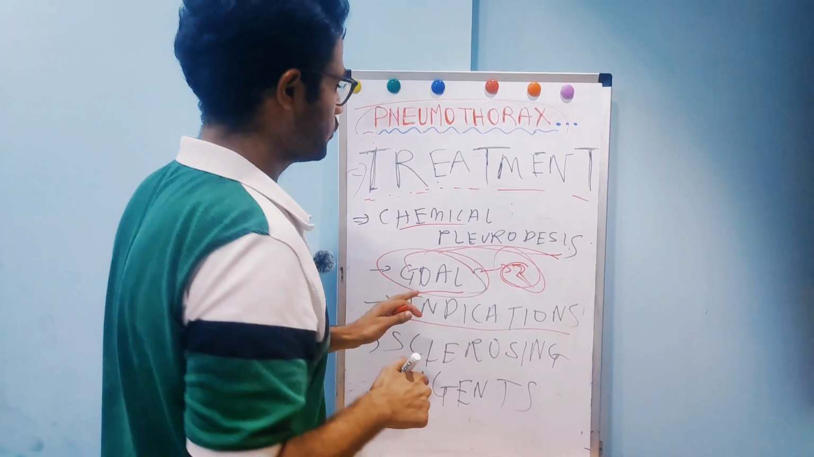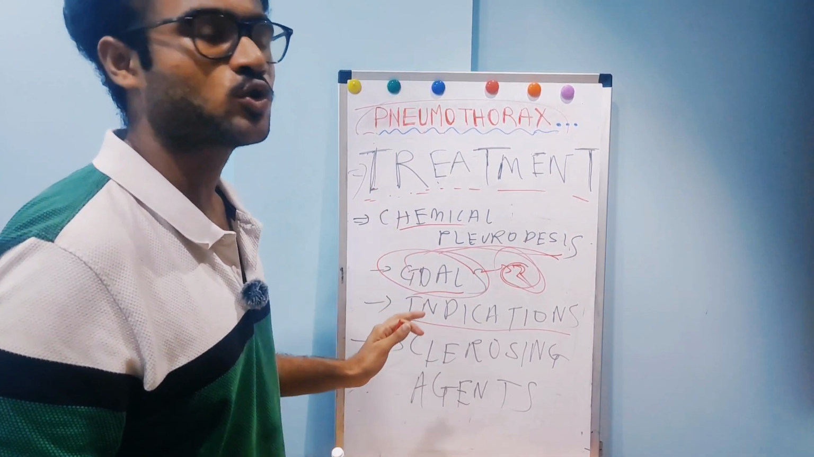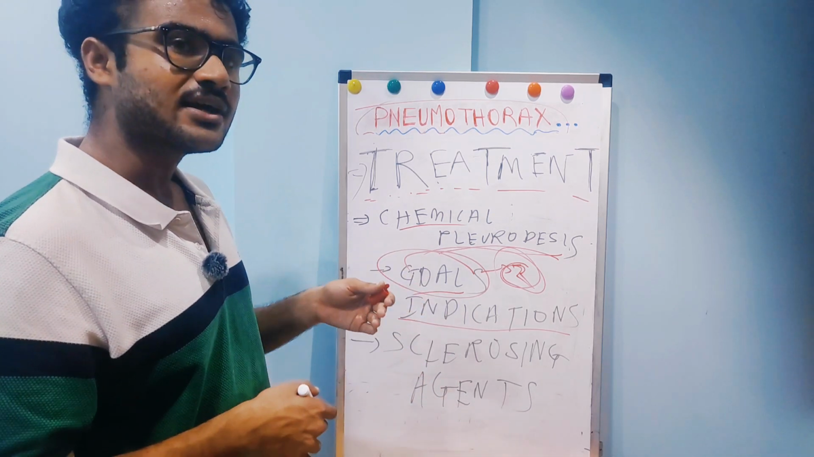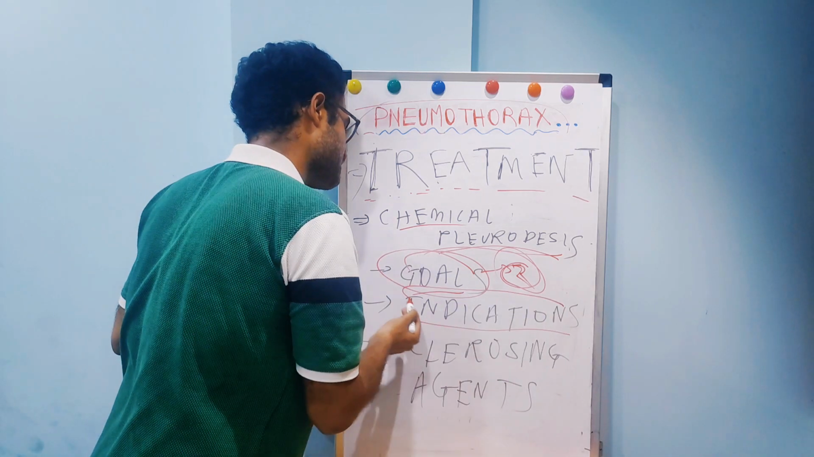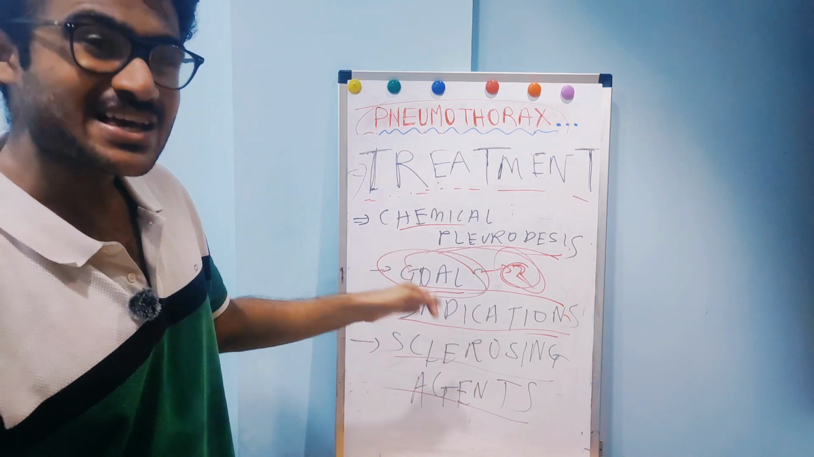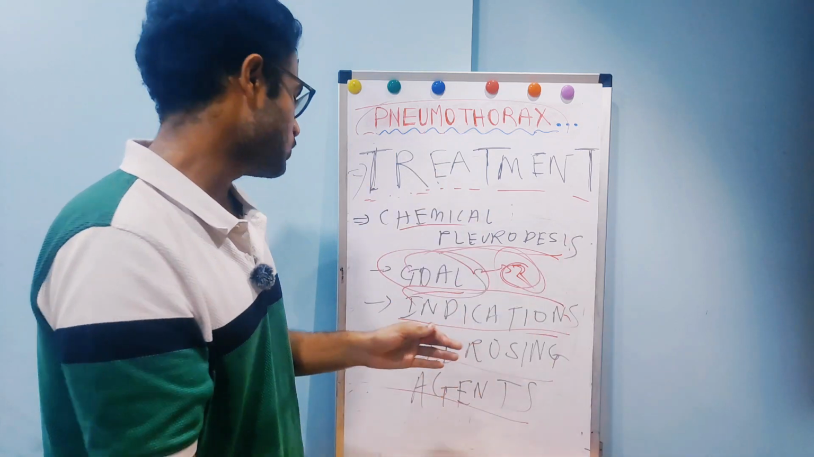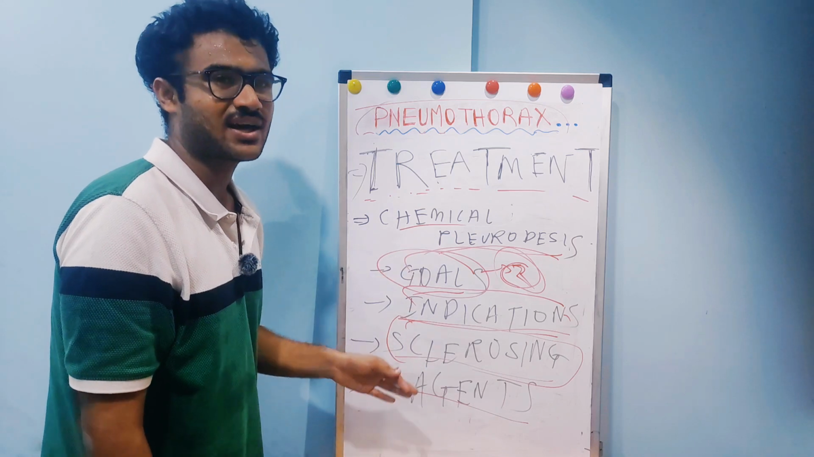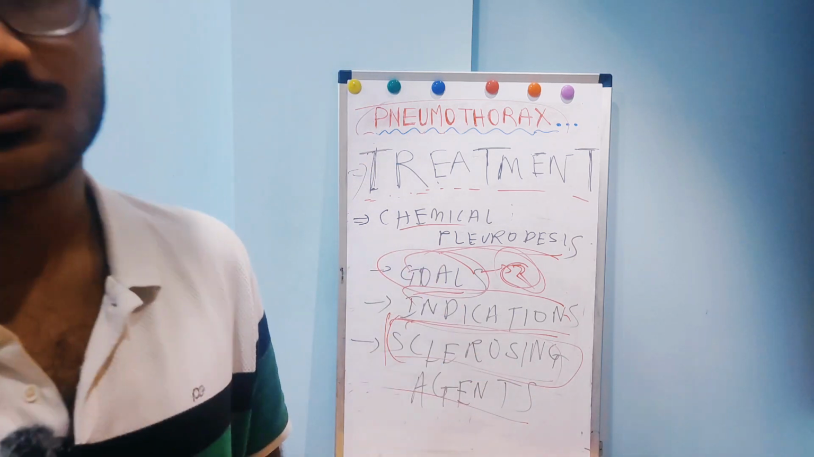Now the indications of pleurodesis. It is indicated in recurrent pneumonia, in recurrent pneumothorax, in bilateral pneumothoraces, and also to prevent pneumothorax in occupations like pilots and drivers. So this is about indications. Now we use sclerosing agents to produce aseptic inflammation and form adhesions between the chest wall and pleural cavity. There are a lot of sclerosing agents like tetracycline, minocycline, doxycycline, talc, erythromycin. So this is about sclerosing agents.